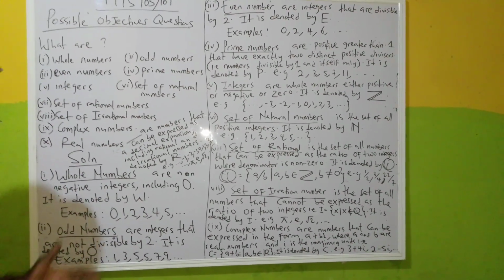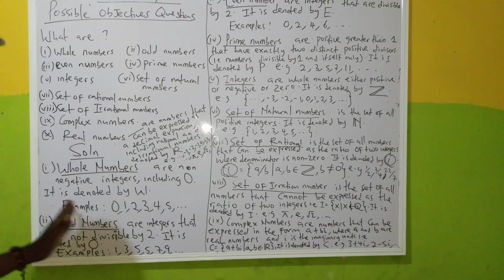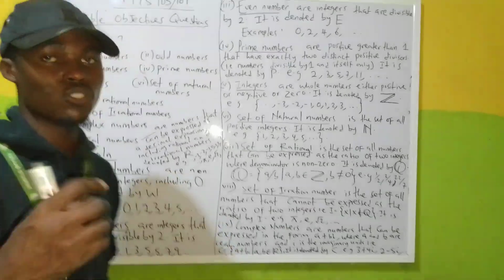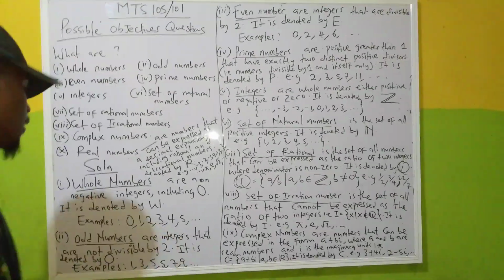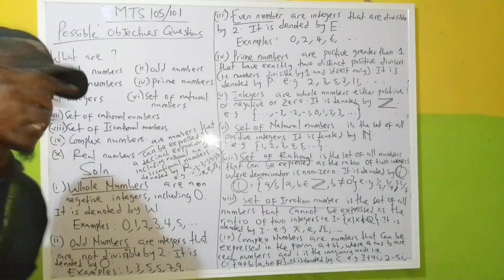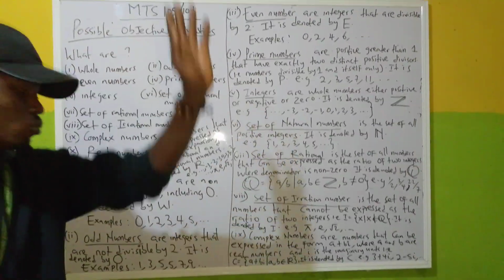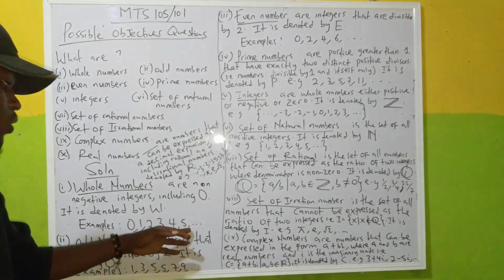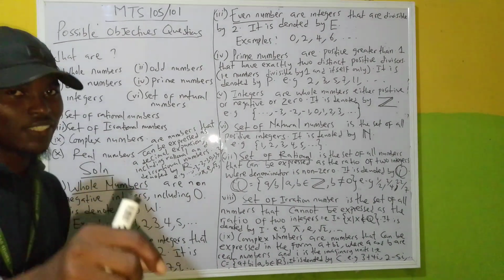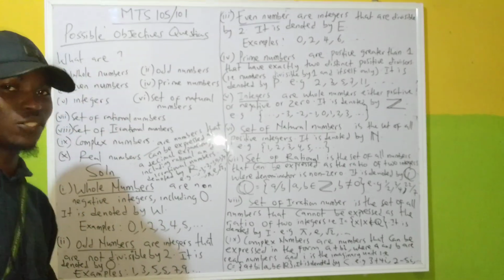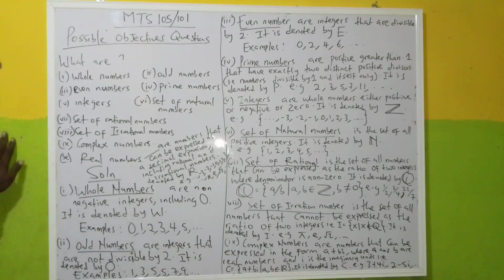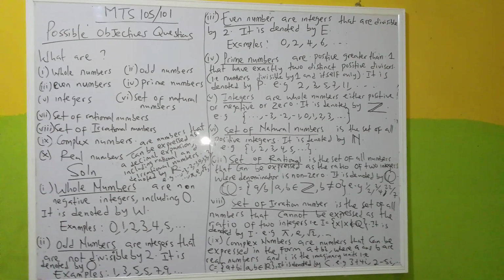You understand? They are your non-negative integers including zero. It is denoted by W. So you have from 0 to infinity: 0, 1, 2, 3, 4, 5, 6 to any point. You cannot write out the whole numbers, so I just put a comma and dot dot dot. Non-negative integers including zero. If you are going to add zero, zero will start it. So these are what we call your whole numbers, in case you come across it in your question.